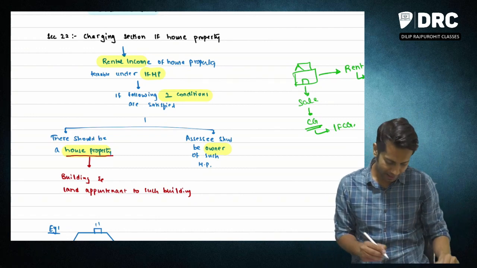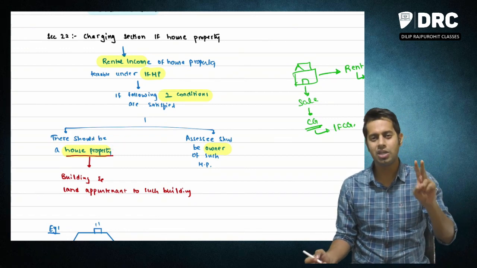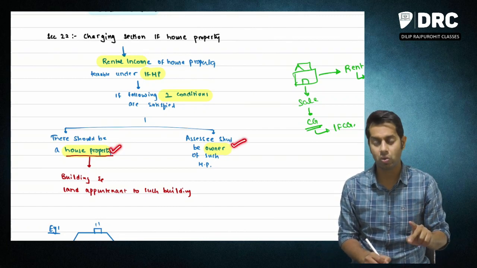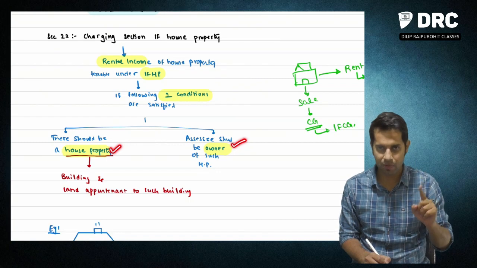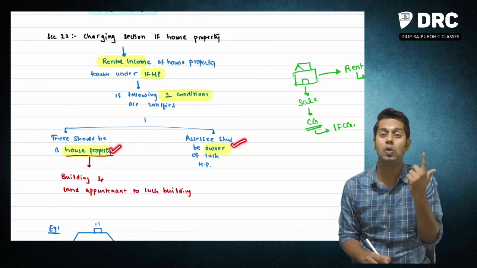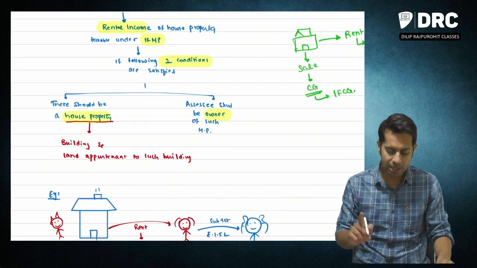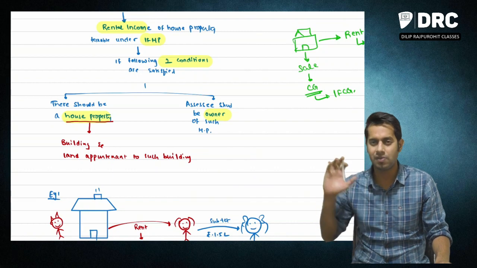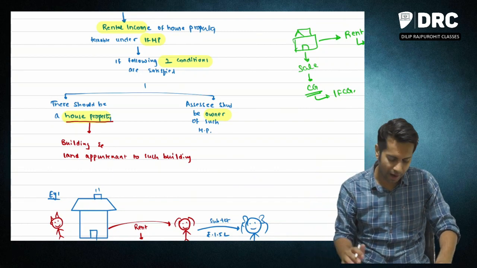Condition number 1, there should be a house property. Condition number 2, the assessee should be owner of such house property. Only if these 2 conditions are satisfied, whatever income you are getting from a house property will be taxable under the head income from house property.